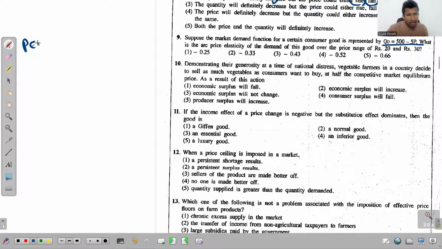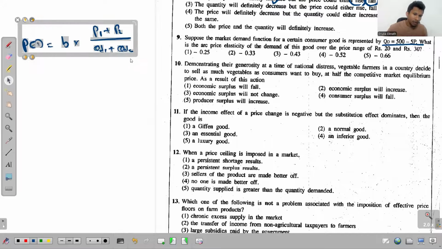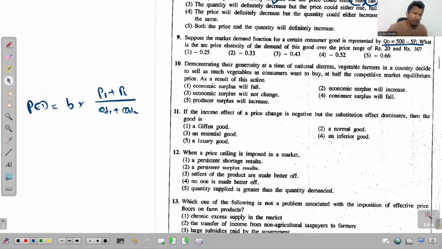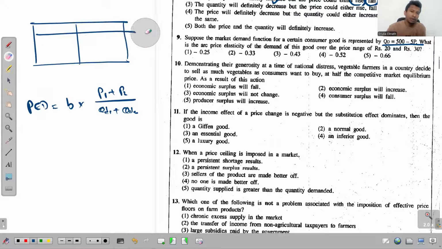So the arc PED is equal to, based on this given information, you can decide that the best equation to apply is this. So D into P1 plus P2 over QD1 plus QD2. But before we apply the values into this equation, in the exam you don't need to do all these things step by step, but I'm just doing everything step by step so that you can learn this way, right? So that's the only reason.